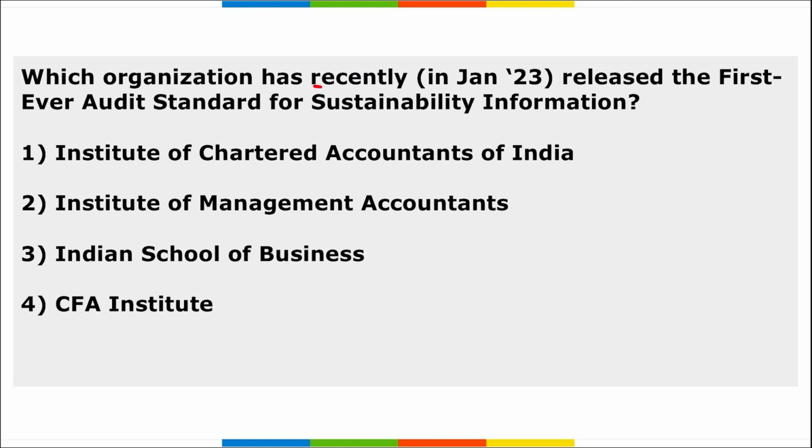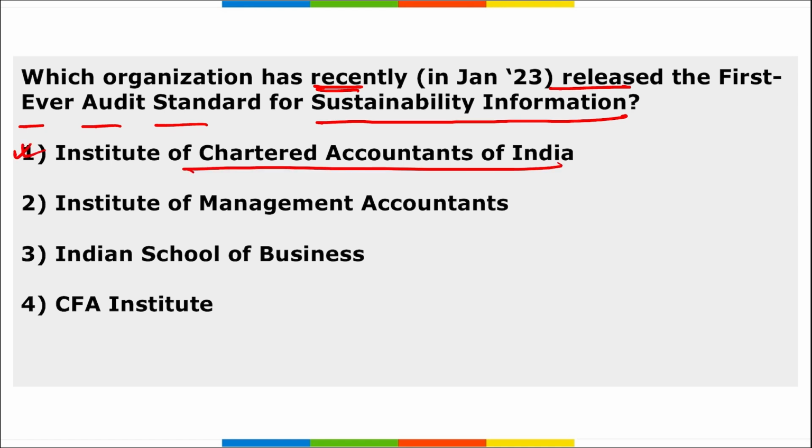Next, which organization has recently released the first ever audit standard for sustainability information? It was launched by option 1, Institute of Chartered Accountants of India. And this audit standard for sustainability information is the first of its kind in the world that was developed by ICAI to assist its members in providing reasonable or limited assurance on such information by reporting entities.